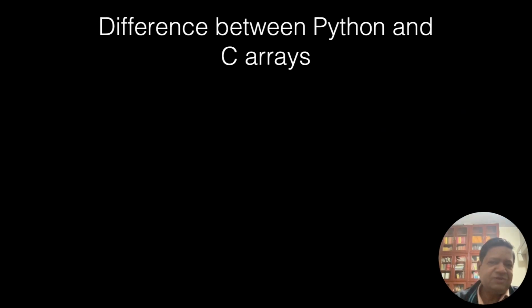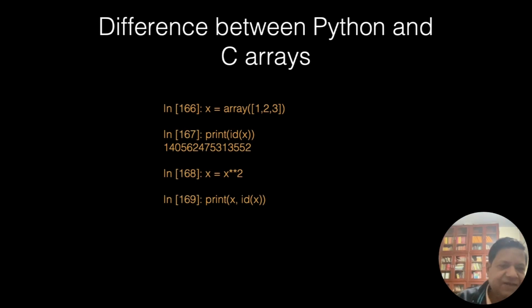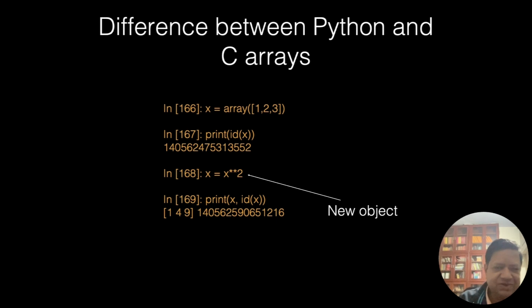The difference between Python and C, I have explained here. Basically, with this notation, when it is C equal to A, in Python it would be pointing to the same object, because objects are primary, but in C, it is a value type. The arrays are also value type, and it will create new arrays. So ID of X, we did this before. X squared is a new object. New object means X is pointing to a different location.